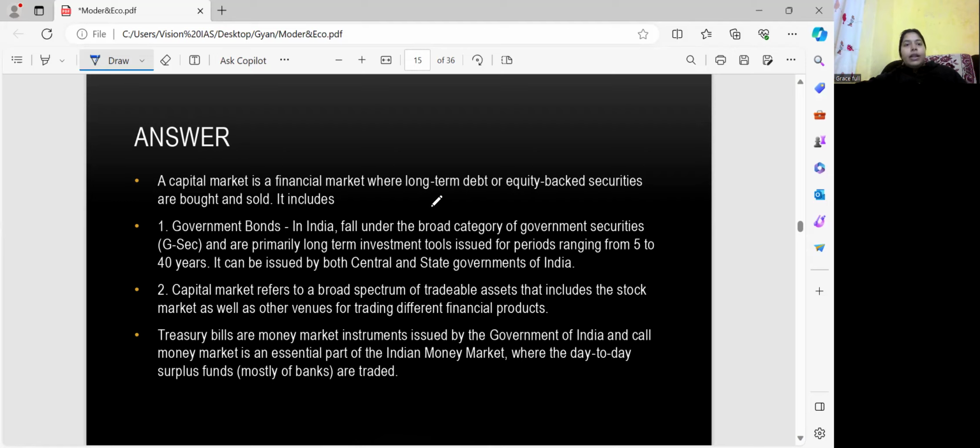Capital market refers to the broad spectrum of tradable assets that includes the stock market as well as other avenues for trading different financial products. Treasury bills are money market instruments issued by the government of India, and call money market is an essential part of the Indian money market where the day-to-day surplus funds are traded.